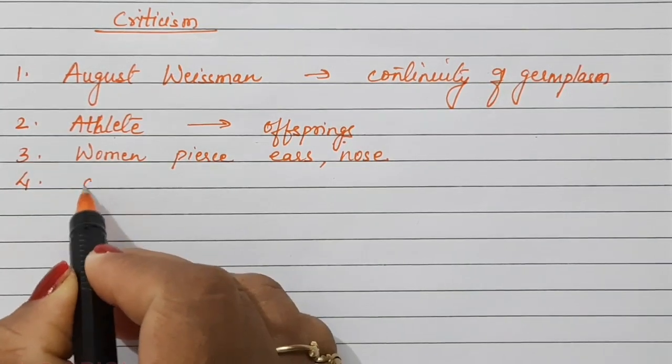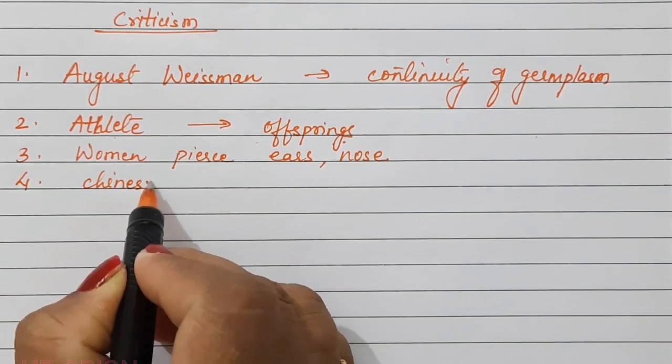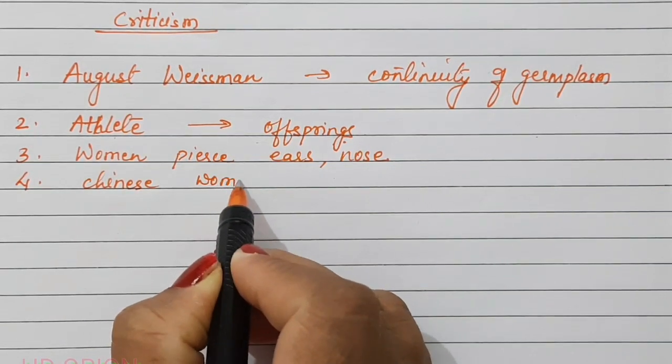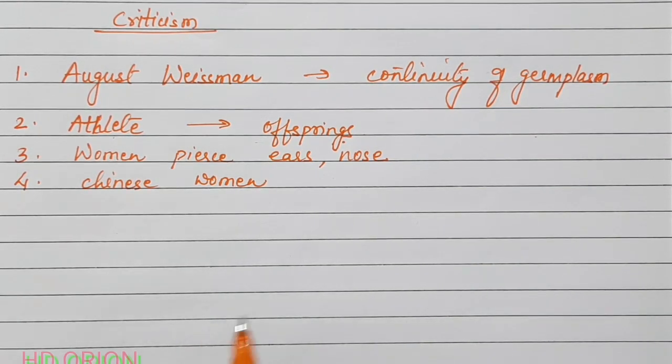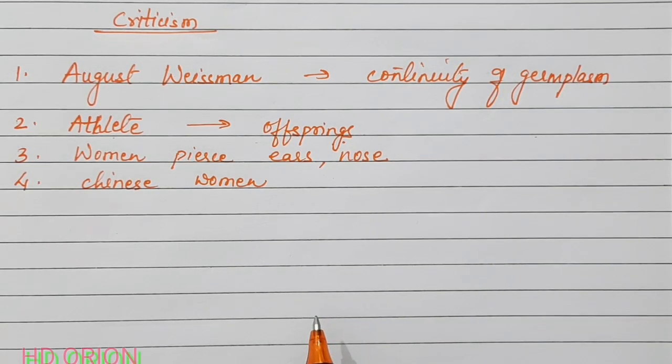Chinese women have this myth that if they have small feet, they are considered beautiful. So when they are really at their childhood stage, they are allowed to wear the wooden shoes so that their feet do not grow very big.